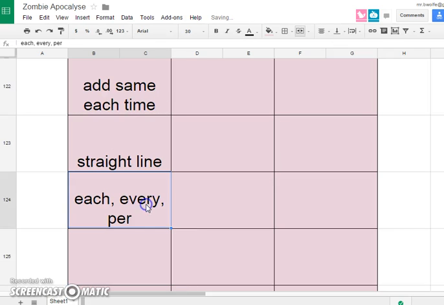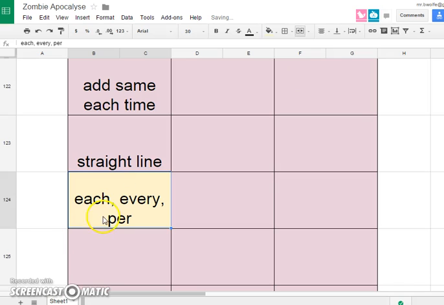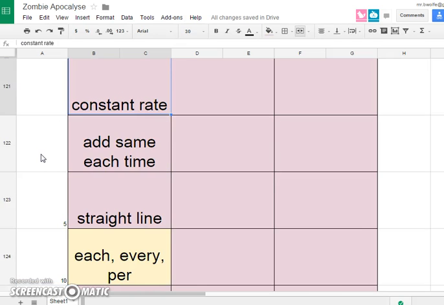Now, this is not 100% reliable. So this is just a good idea to look for each, every, or per. But a lot of the times, like if you make $5 each week, it means that you're going 5, 10, 15, 20. So if I said I was making $5 each week, then it would probably be a constant rate. So each, every, and per, if you see those words, it's probably a linear function.